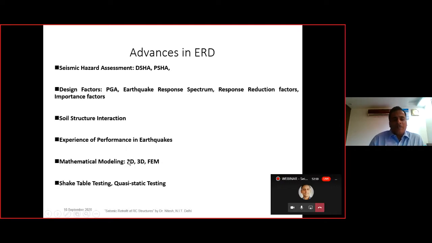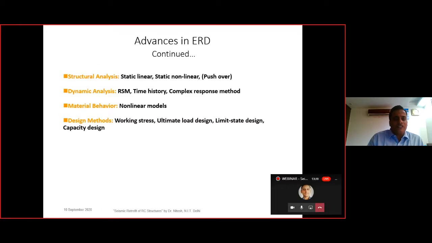That is the cantilever frame method and the portal frame method, with the help of which we can analyze for the seismic forces, that is the lateral forces, and we can know what the shear force, the bending force, the axial force, and the torsional force are in a particular structure, in a particular structural member. Then we have shake table testing and quasi-static testing. That is also one of the advanced parts in the ERD, that is earthquake resistant design.